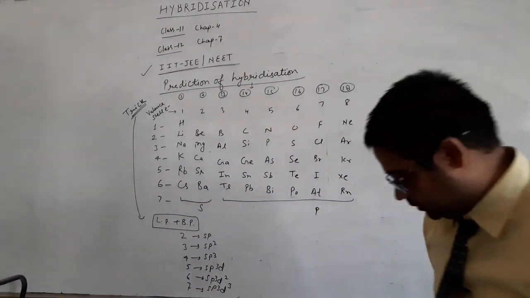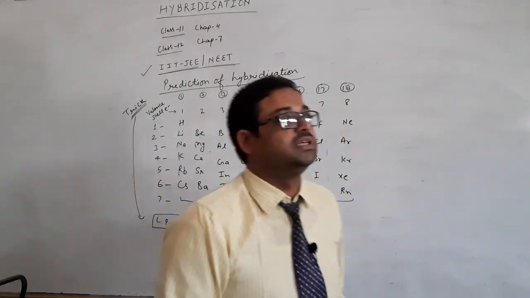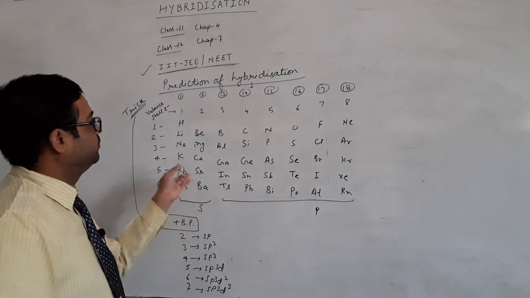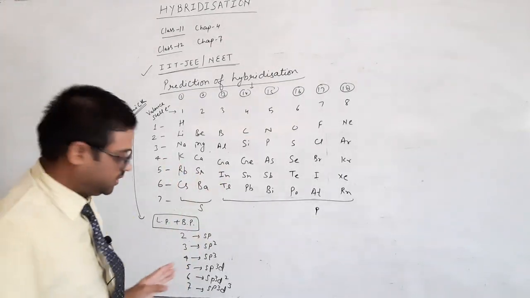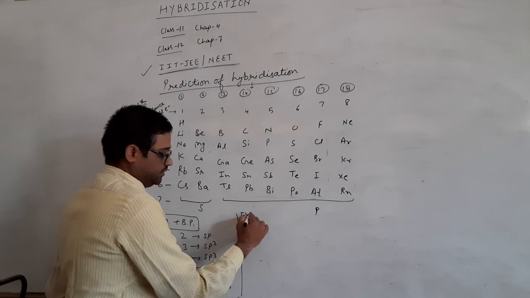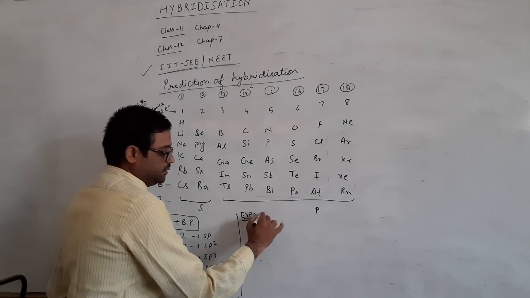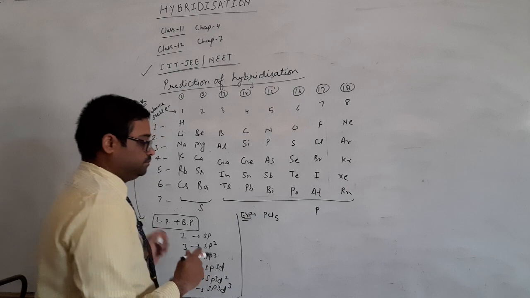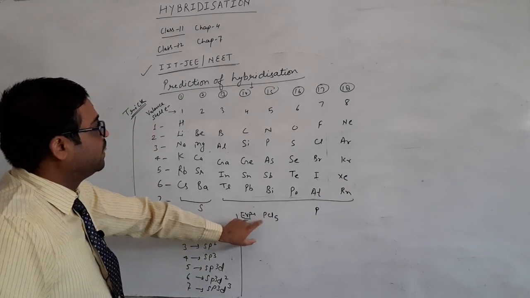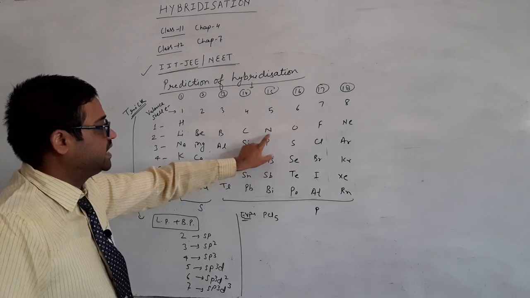Okay, so we are going to discuss the hybridization now. I will take some examples and you will learn this phenomenon very nicely. Okay, so I am taking example number 1. Suppose I take PCl5. You can see PCl5, phosphorus. How many valency shell electrons does phosphorus have?